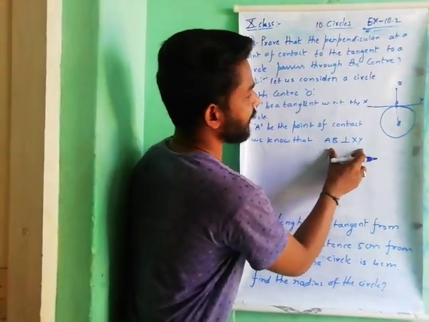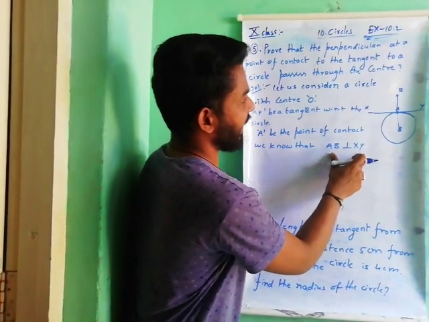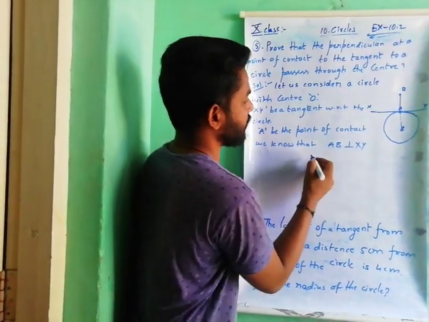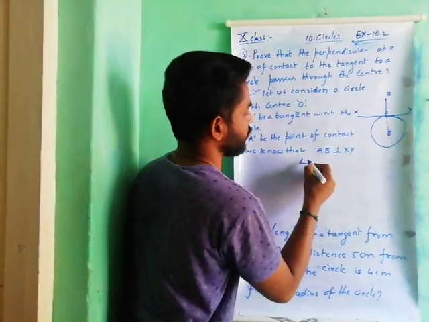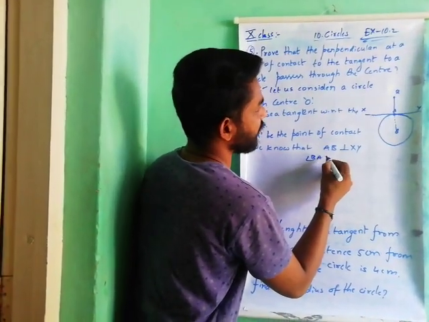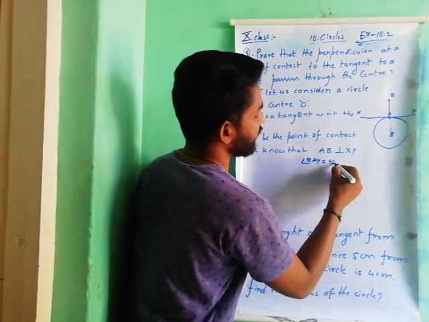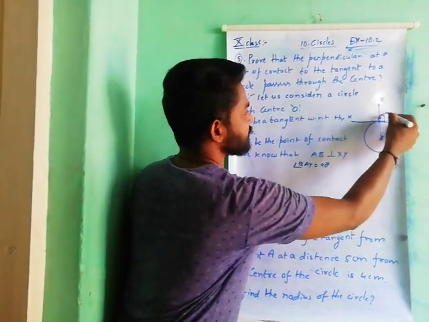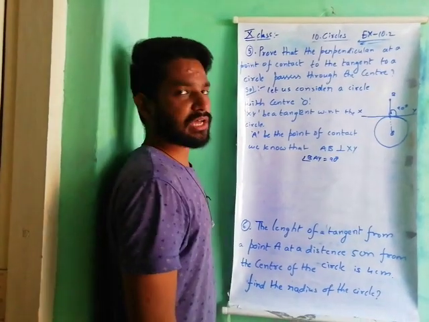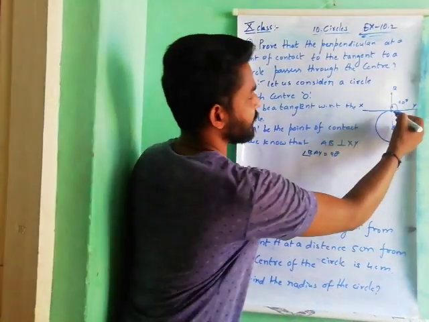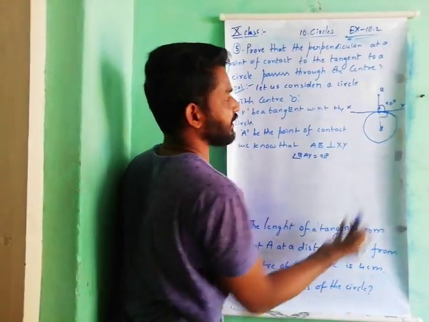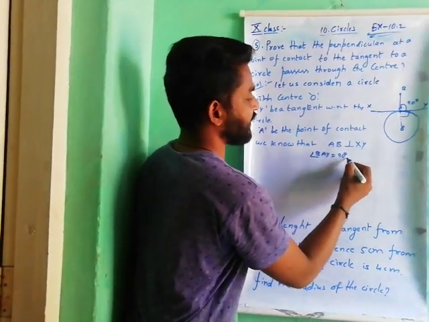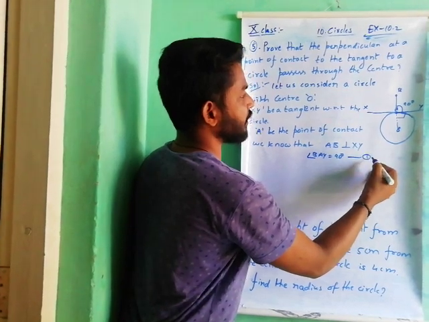So AB is perpendicular to XY in the sense angle BAY is equal to 90 degrees. Here this angle is 90 degrees. Yes or no? Similarly, it is 90 in the sense it must be a 90. Angle BAY is 90 degrees, it is equation 1.